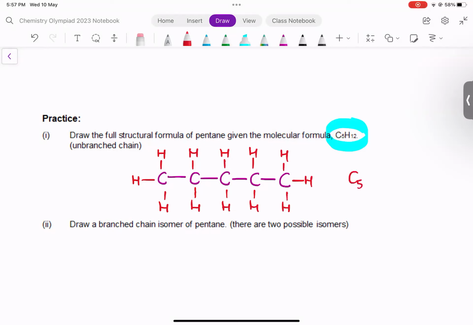And so this is C5H12. It's straight chain. When it's straight chain, we just call it pentane. So pentane, like butane just now, is straight chain.